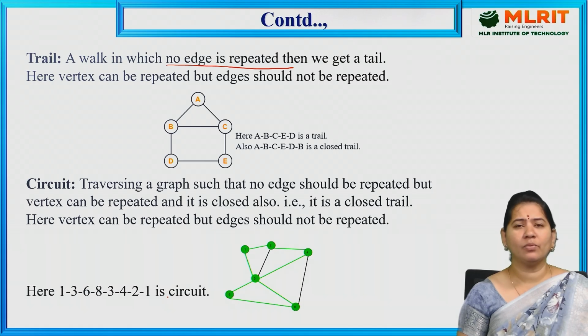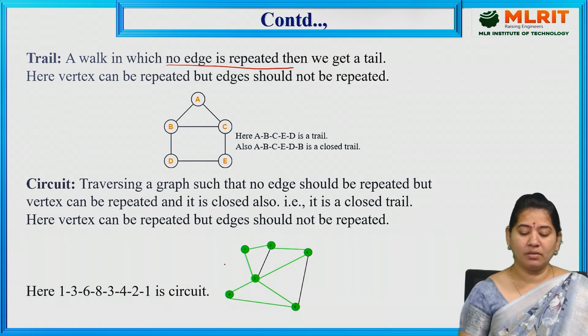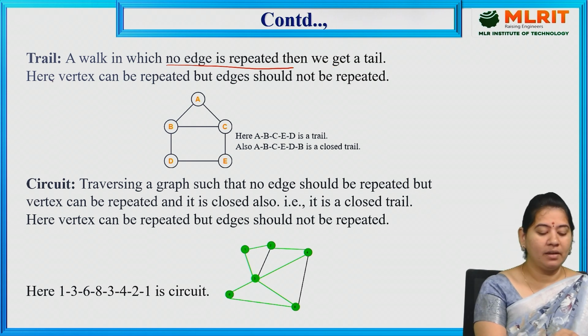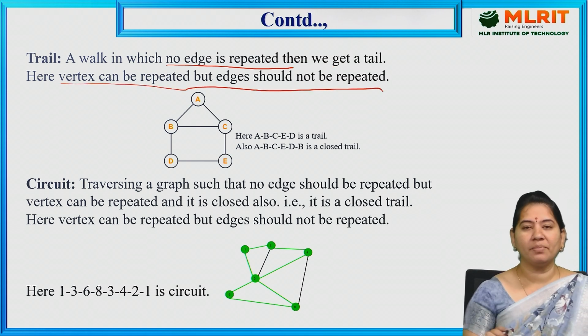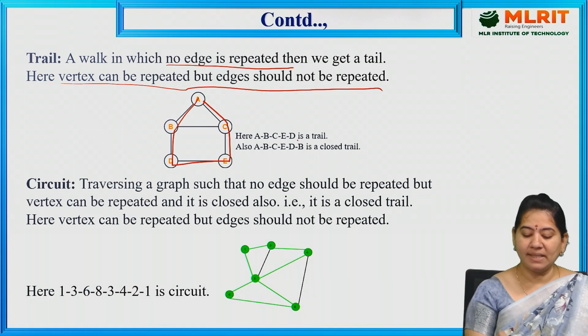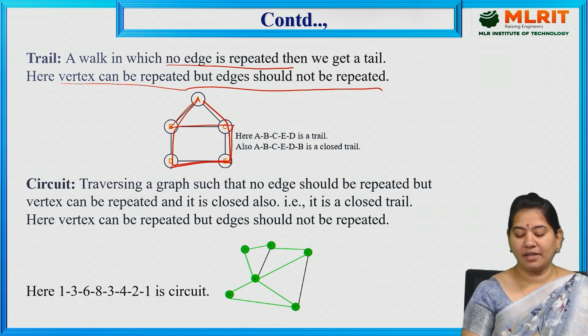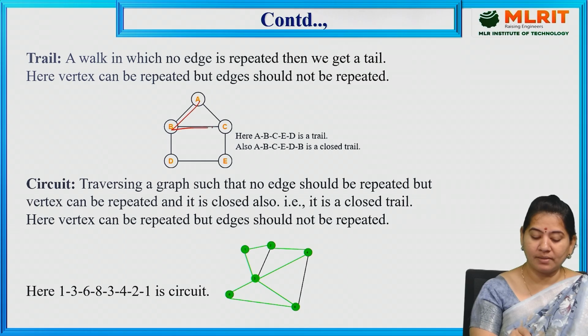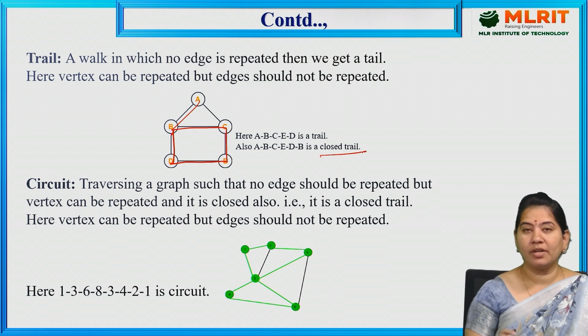So whenever you are walking here, edges should not repeat. Then we can say that we will get a trail. So in a trail, vertex can be repeated, but edges should not be repeated. So let us suppose here A to B, B to D, D to E, E to C, C to A. So now A, B, C, E, D is also trail. A, B, C, E, D, and also B, this is a closed trail here.